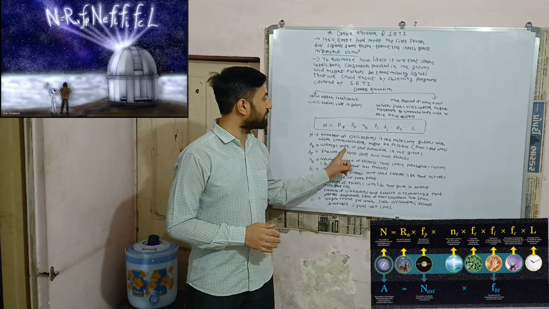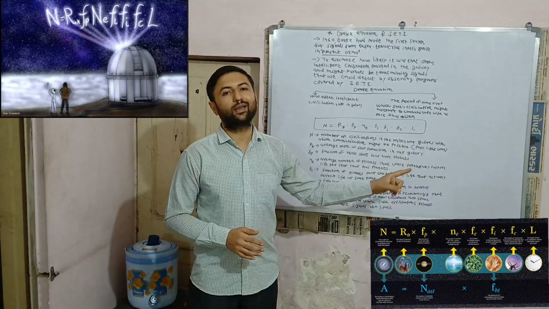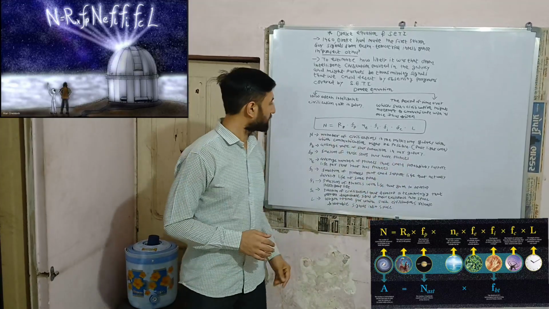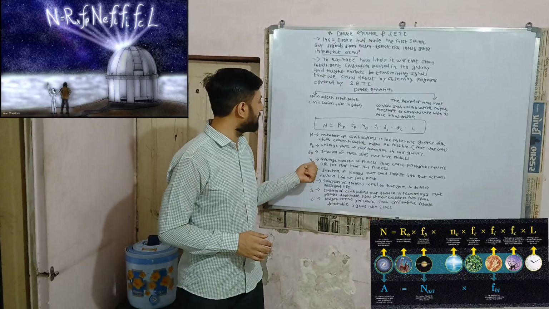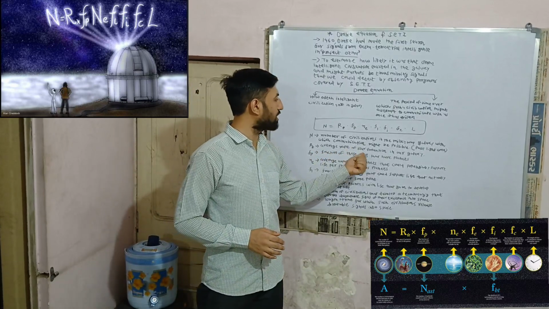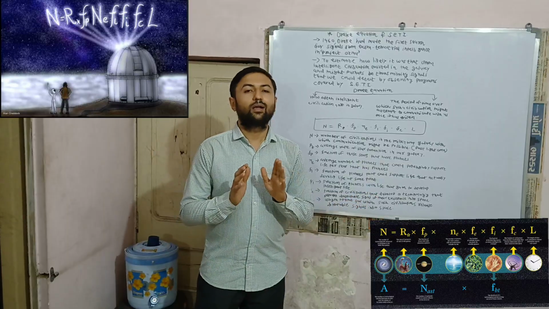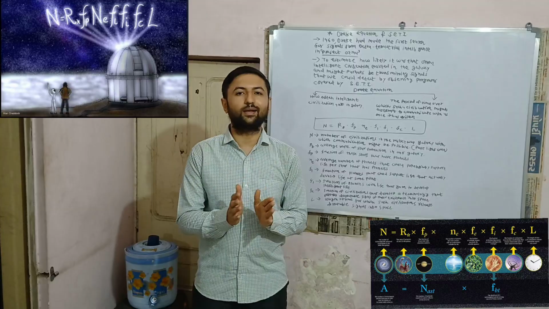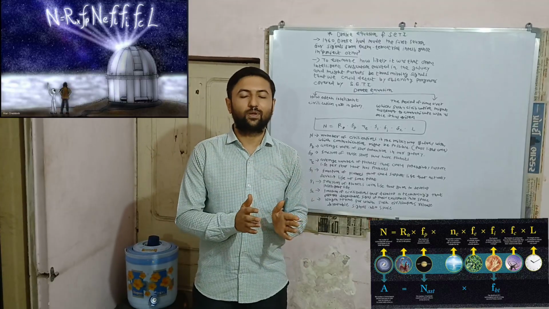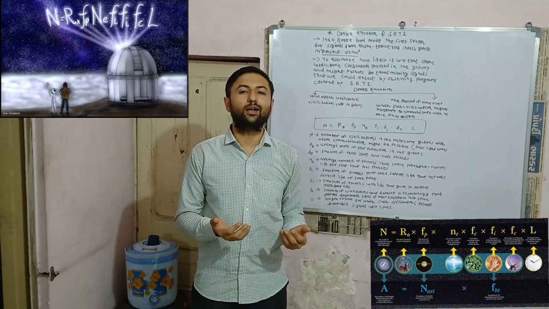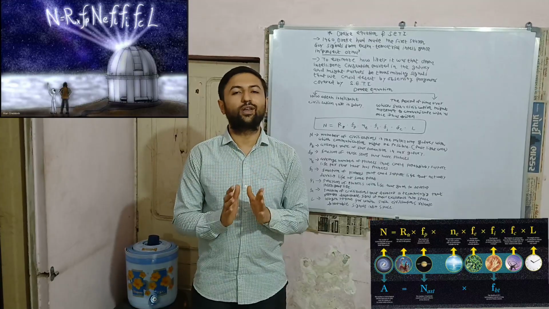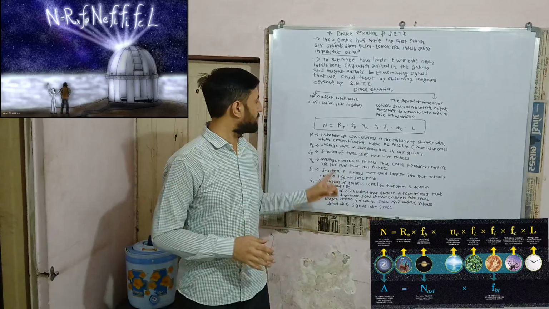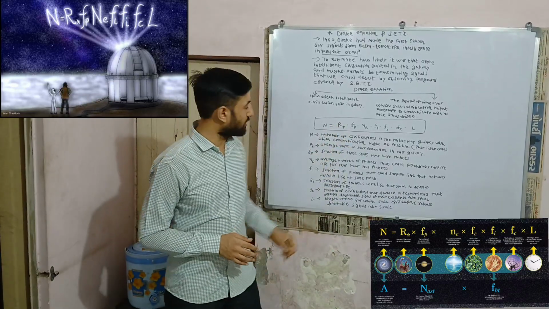That is the average rate of star formation in our galaxy, since each star has its own solar system. The third parameter is fp, which represents the fraction of those stars that have planets. We have to study stars which have planets similar to ours, similar to our Earth or other planets, which could accommodate carbon-based life. And that is why this parameter is used in this equation.